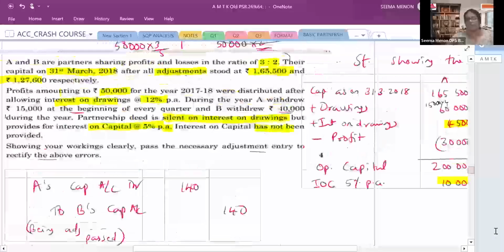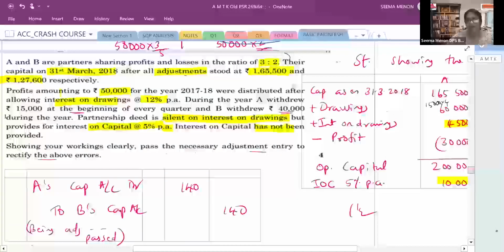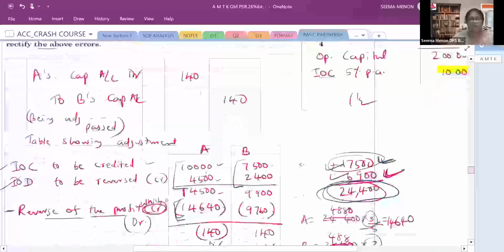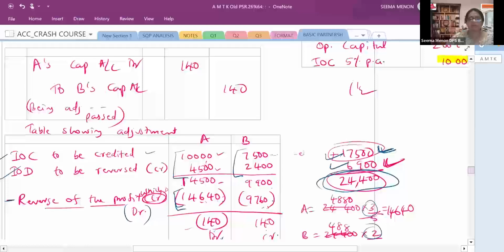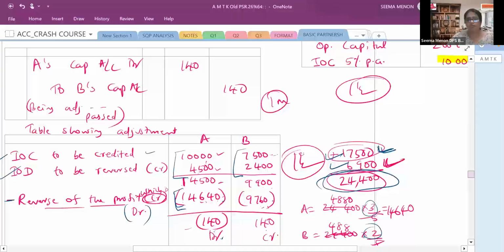So to calculate the closing opening capital, you are getting 1.5 mark, okay? Then again, table showing the adjustment, you are getting 1.5 mark. And journal entry, you are getting 1 mark. This is the bifurcation of 4 marks.